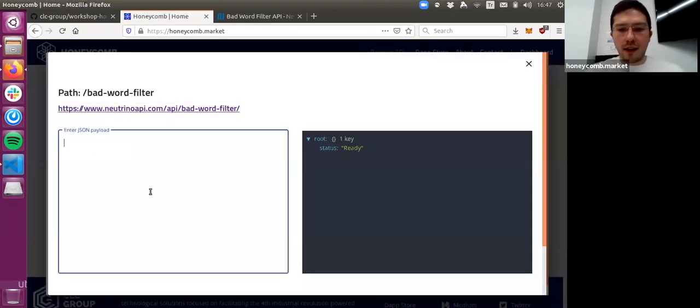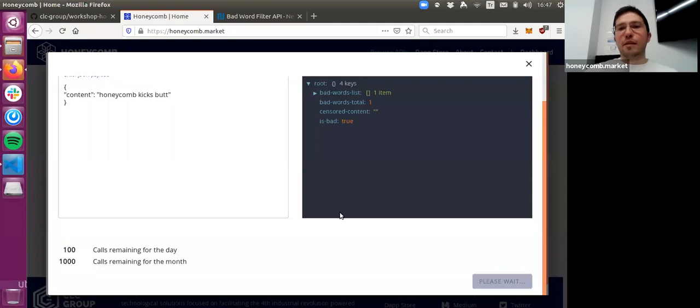So again, we have our JSON object, and as the content parameter, we say "honeycomb cakes, but", and then click execute. So we got is bad true. Why? Apparently "but" is a bad word.